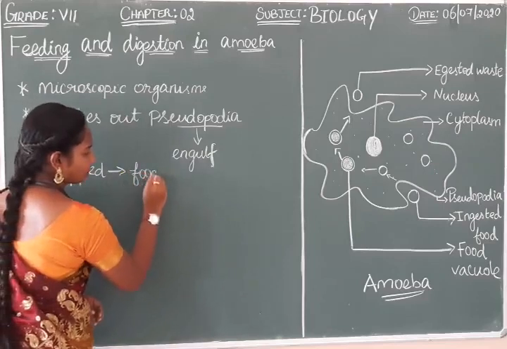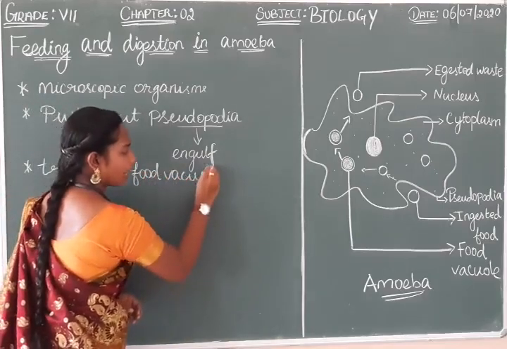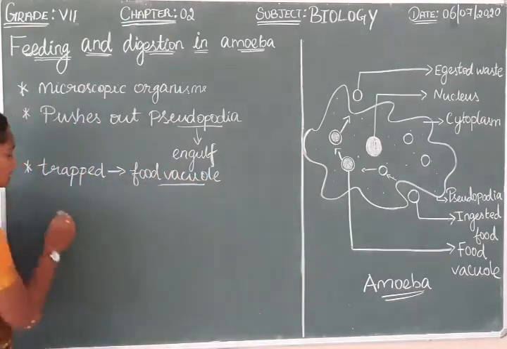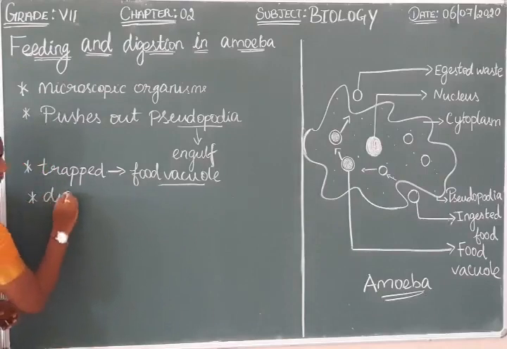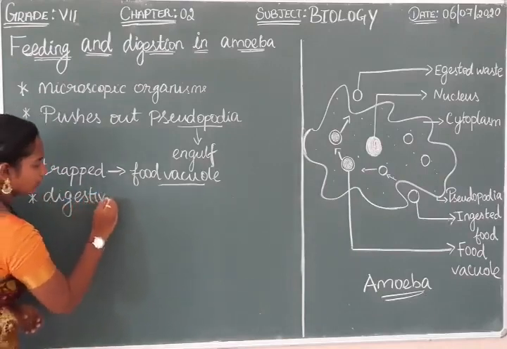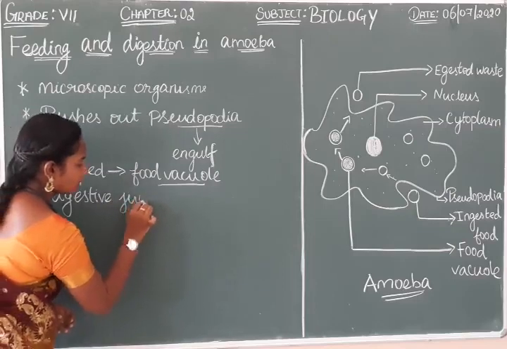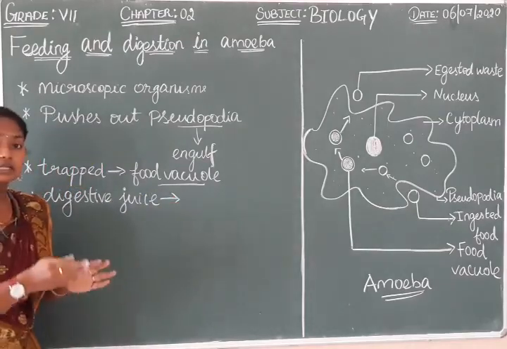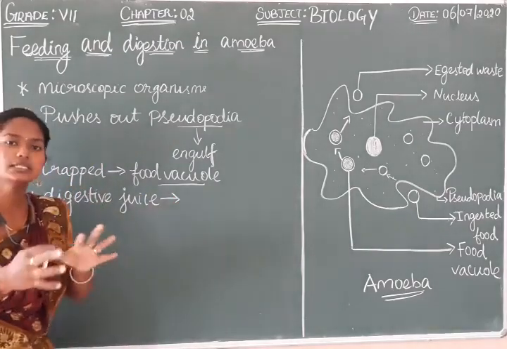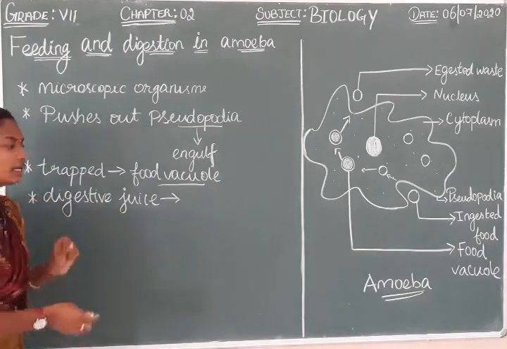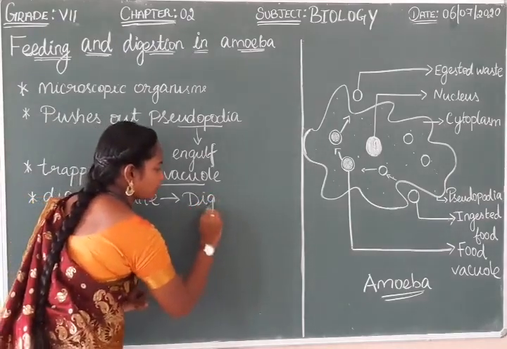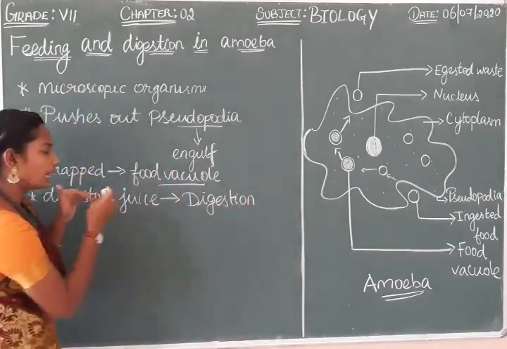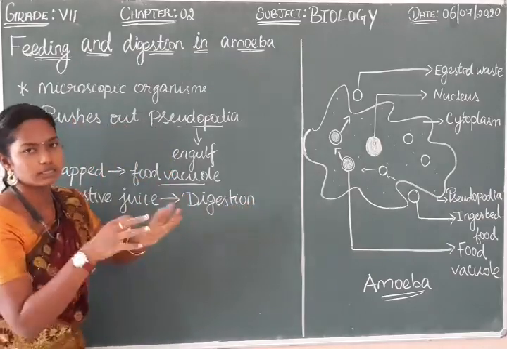In the food vacuole, the digestive juice is secreted. What is the role of the digestive juice? We have learned in human beings the digestive juice in the stomach and small intestine. Its role is to break complex substances into simpler forms. What is this process called? This is called digestion. So inside the food vacuole, with the help of digestive juice, the digestion process happens.